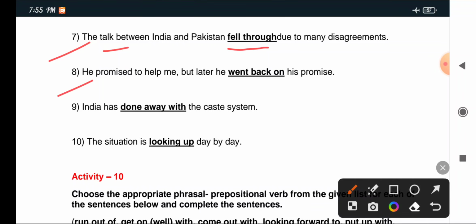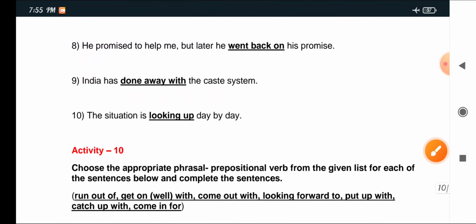He promised to help me but later he dash on his promise: he went back on his promise. 9. India has dash the caste system: India has done away with the caste system. 10. The situation is dash day by day: the situation is looking up day by day.